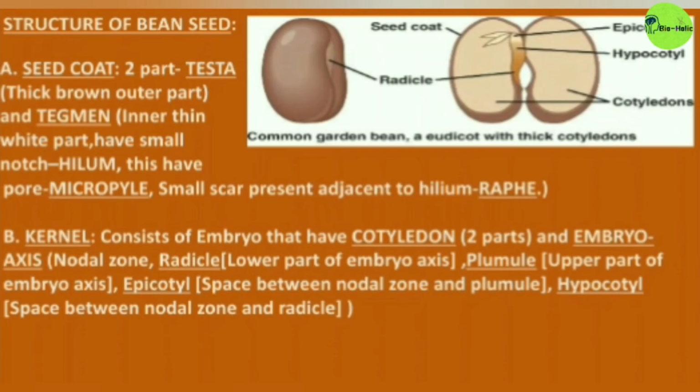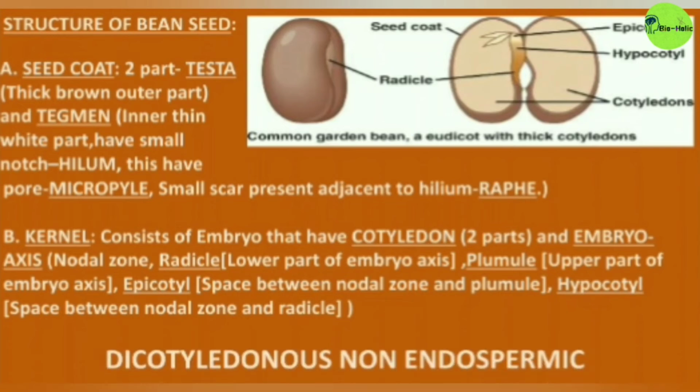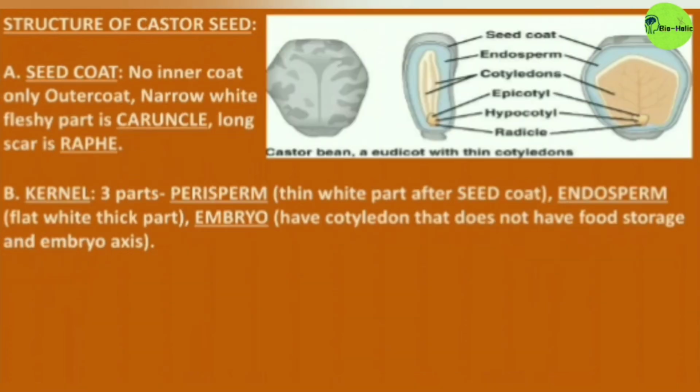Now, structure of the bean seed. It has two parts: the seed coat and the kernel. The seed coat has testa, tegmen, micropyle and raphe. The kernel has cotyledon, embryo axis, radicle, and epicotyl and hypocotyl. This is a dicotyledonous non-endospermic seed.